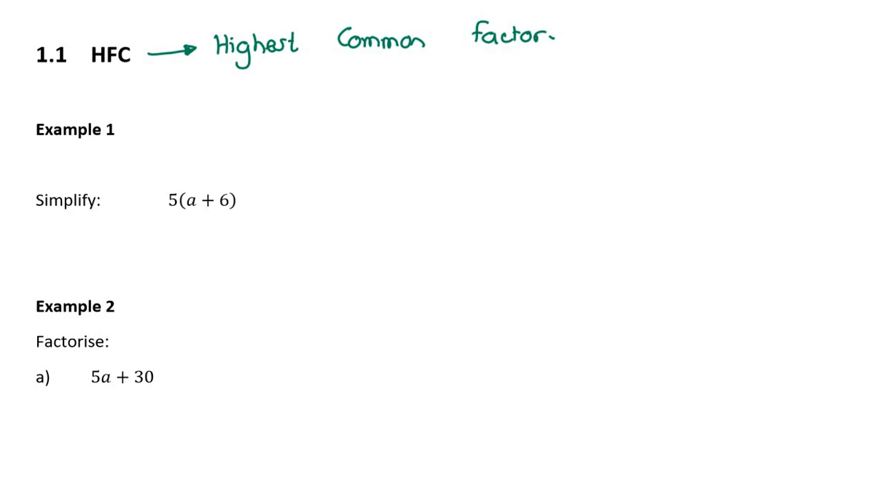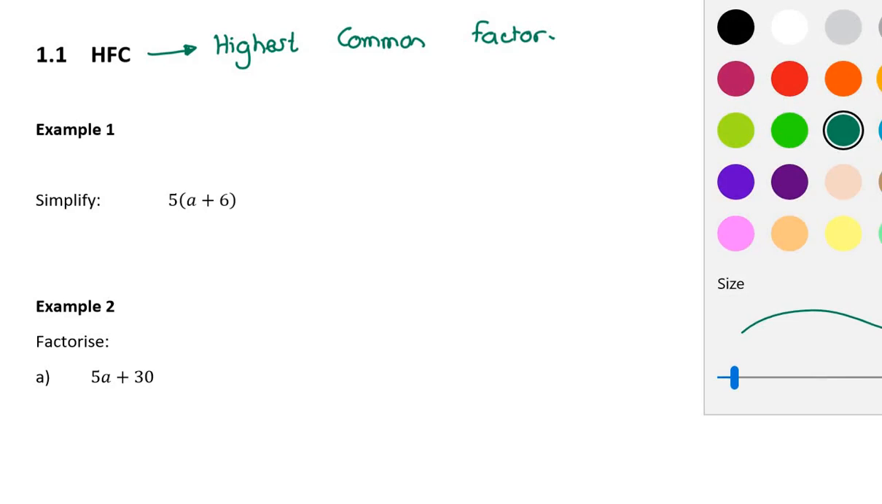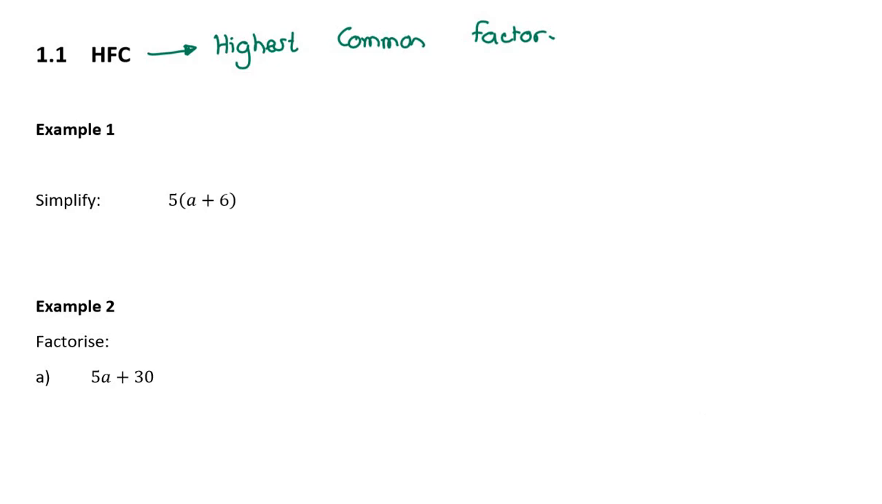Well, example 1 is what we've done in Algebra 1. What we spent the whole of Algebra 1 doing was multiplying out. So if I look at example 1, it says simplify, and this is just distribution. So 5 times a, which is 5a, and then 5 times 6, which is 30. So that's the whole of Algebra 1, multiplying out products.